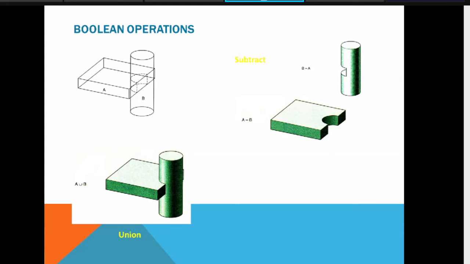You have to provide extra parameters to specify where exactly you want that union, where exactly you want that subtraction, right? So subtraction operation, A minus B, B minus A. Then there may be an intersection operation. If you intersect these two objects A and B, what intersection will you get? Such simple mathematical operations you can apply in your simple graphics language.